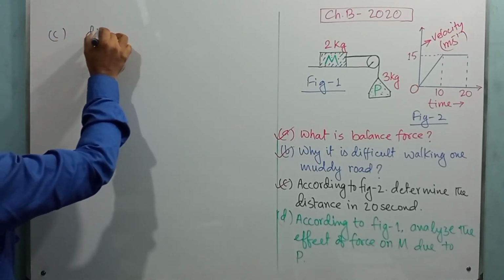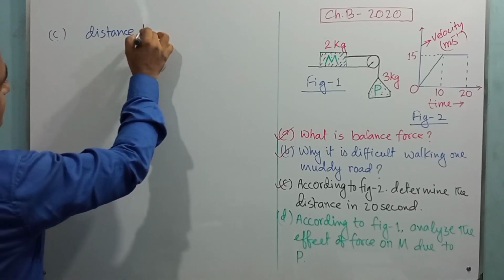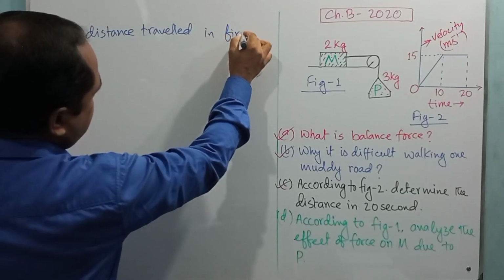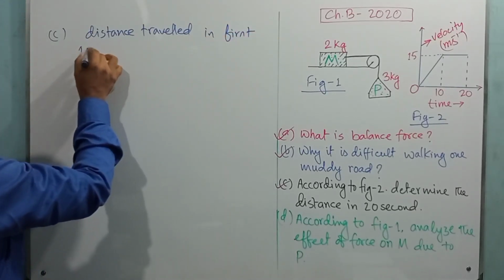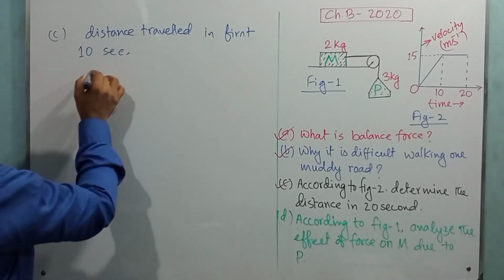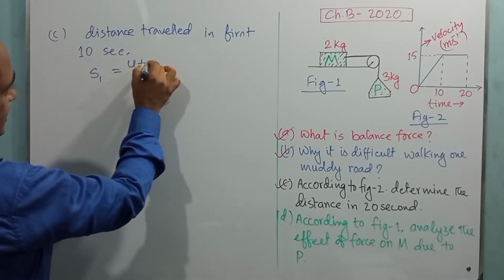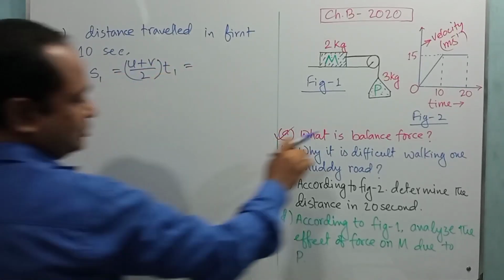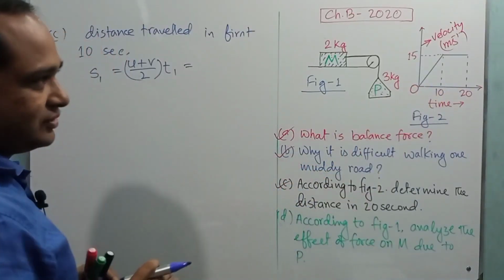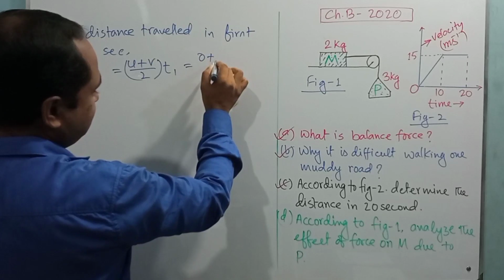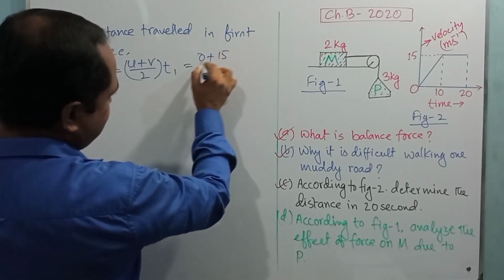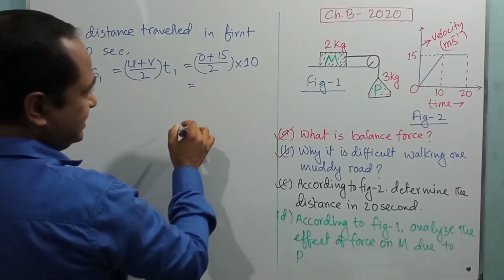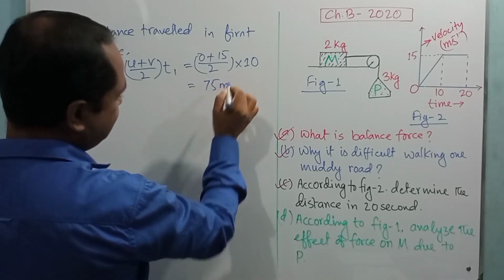So the distance traveled in the first 10 seconds is denoted by S1. S1 is equal to (U plus V) divided by 2, into T1, right? So U, the initial velocity for the first 10 seconds, is 0, plus the final velocity for the first 10 seconds, 15, divided by 2, multiplied by 10, and after the calculation you will get 75 meter.